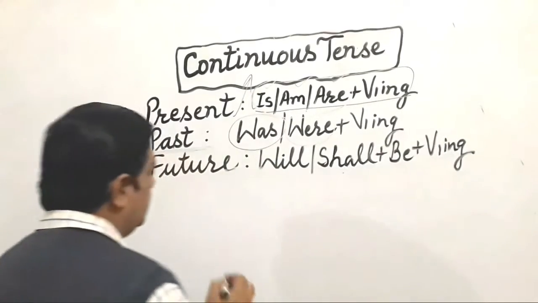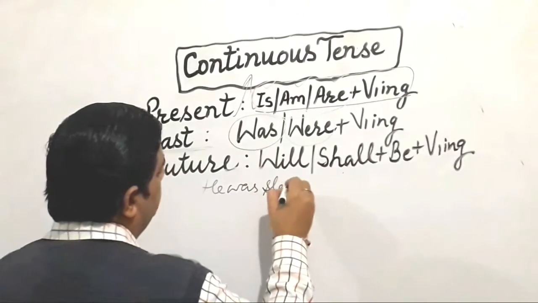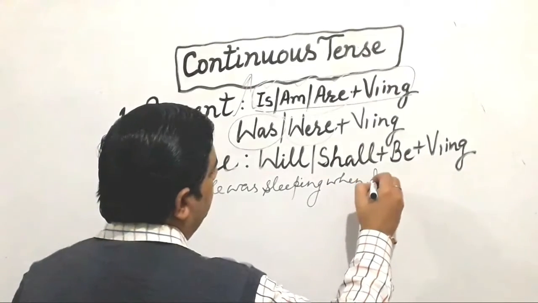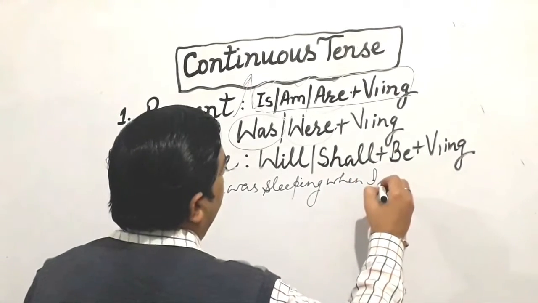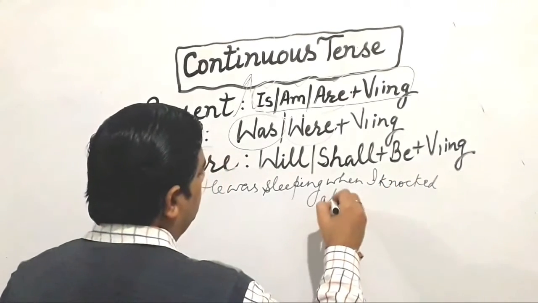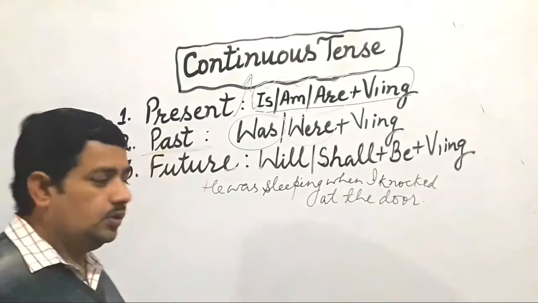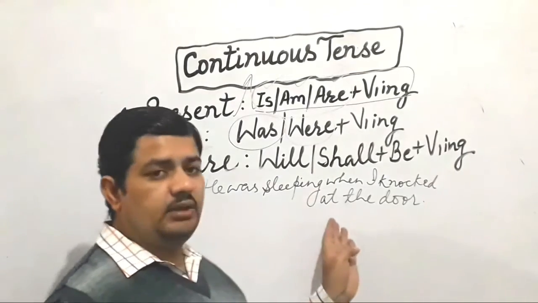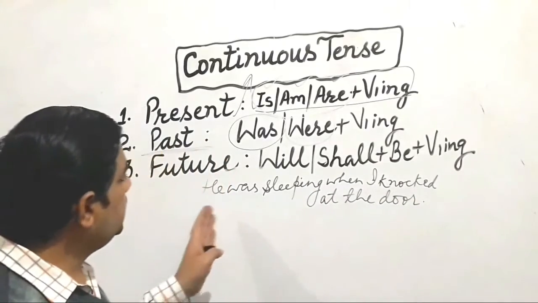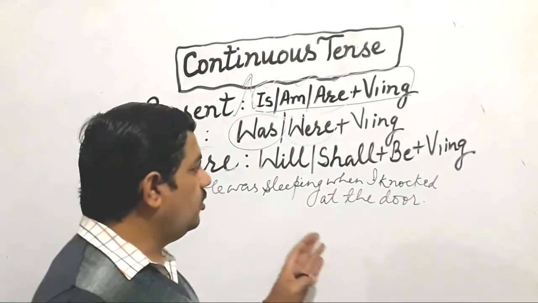One or two sentences I can take here, like, he was sleeping when I knocked at the door. He was sleeping when I knocked at the door. The same sentence we can convert into negative as well, like, he was not sleeping when I knocked at the door. Or, was he sleeping when I knocked at the door? Was he not sleeping when I knocked at the door?